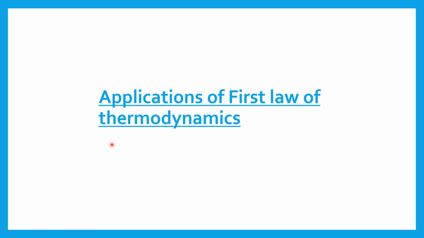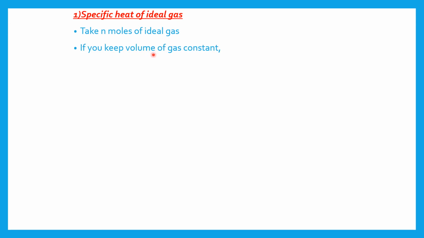Now we will start with the applications of first law of thermodynamics. First application, specific heat of ideal gas. Take n moles of ideal gas. If you keep volume of the gas constant, all the heat supplied goes towards raising the temperature dT.